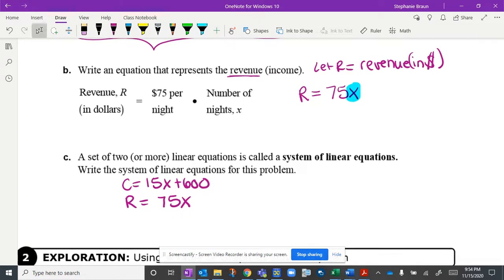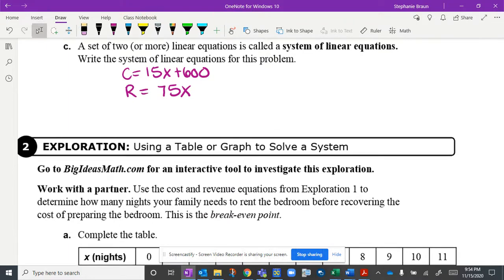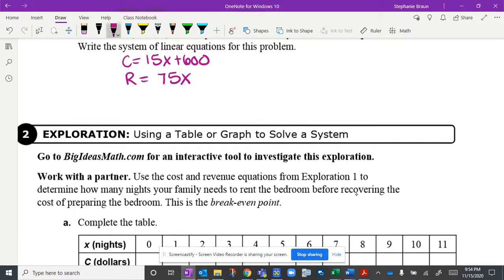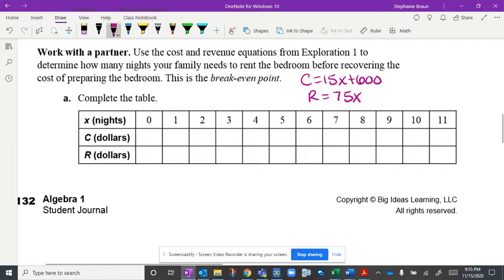All right, now exploration 2 is going to build on this concept. Use the cost and revenue equations, and I'll write them again down here to make them easier for us to see as I scroll down the page, to determine how many nights your family needs to rent the bedroom before recovering the cost of preparing the bedroom. This is the break-even point. So what we're going to be trying to find here is what number of nights they are going to break even, meaning that the cost and their revenue is the same. So we're going to be looking for a place where this number would be the same, for example.